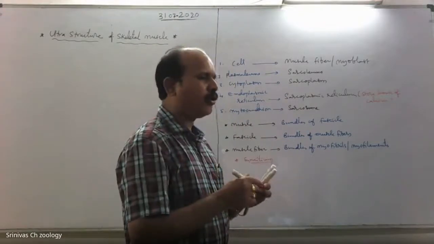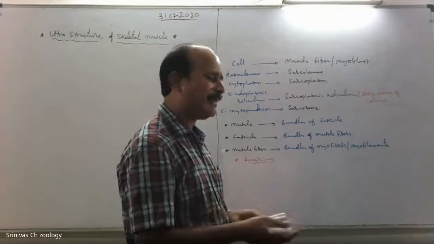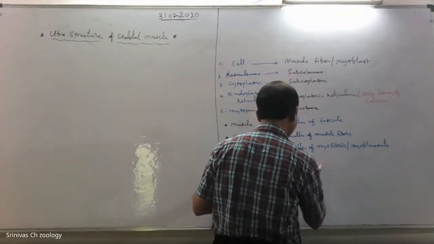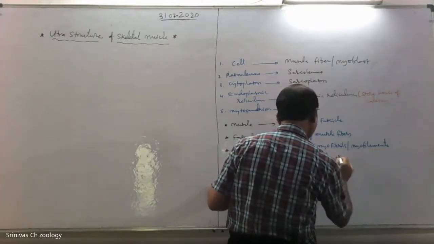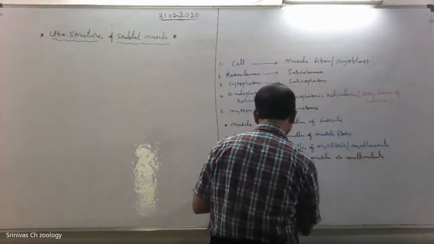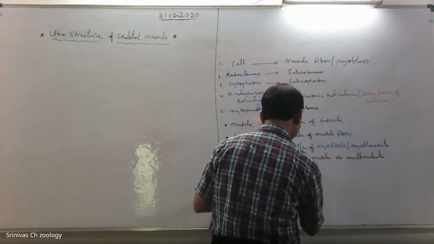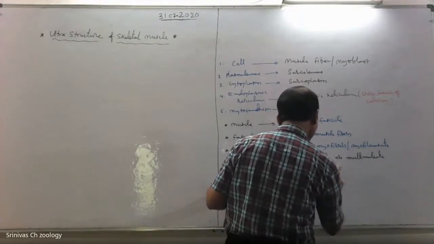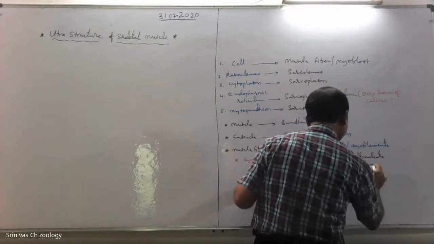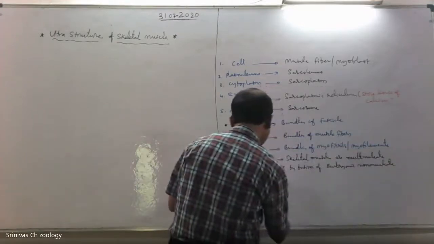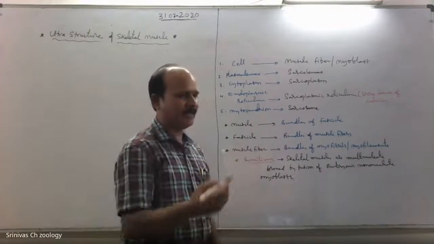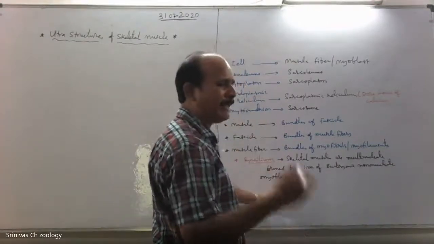Skeletal muscles are multinucleate, formed by the fusion of embryonic mononucleate myoblasts. In the multinucleate state, the nuclei are characteristically present in the peripheral cytoplasm.